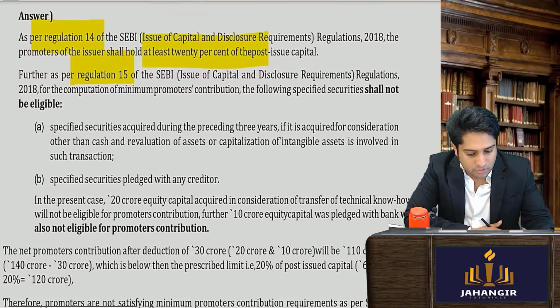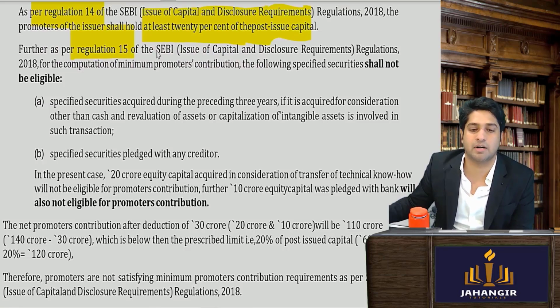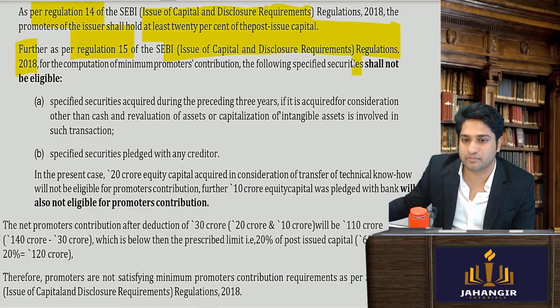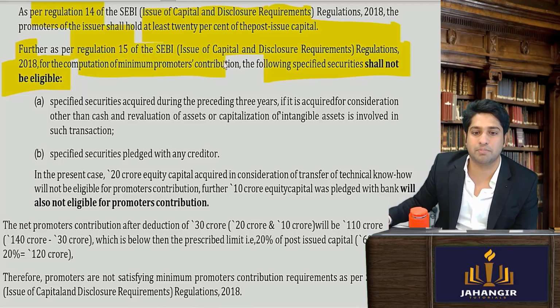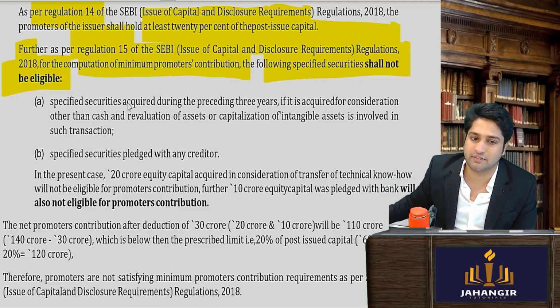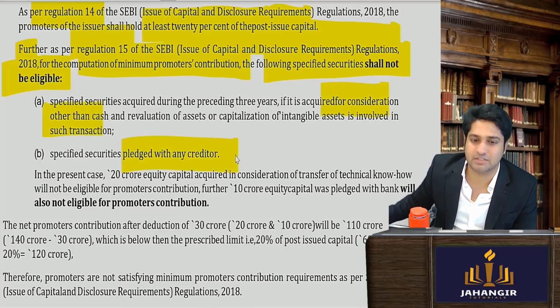So रेगुलेशन नंबर 15 क्या बोल रहा है, ये 20% तो ठीक है, बट रेगुलेशन नंबर 15 क्या बोल रहा है, SEBI ICDR Regulations 2018, that the following specified securities shall not be eligible to be computed for counting the promoter contribution. One is if these have been acquired for consideration other than cash and it has been pledged with any of the creditors.